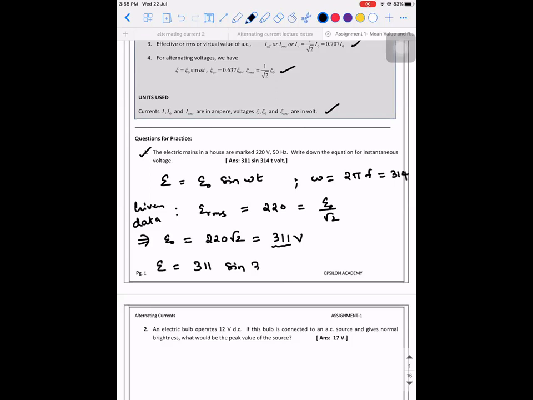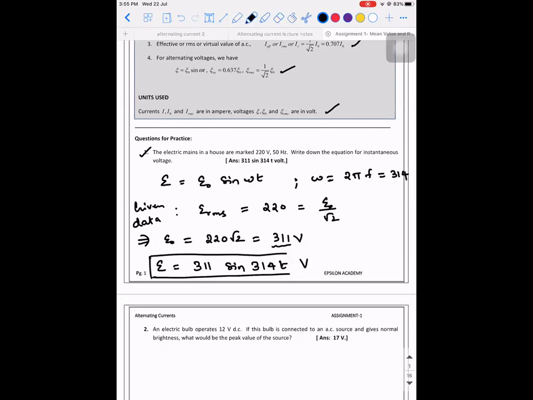So 311 sine 314 t. This is going to be the value of the instantaneous EMF. I hope it's a simple one. Do not forget to write the units, okay? You'll lose marks for that.